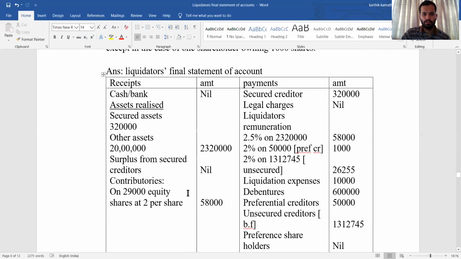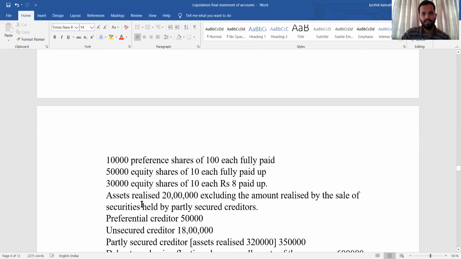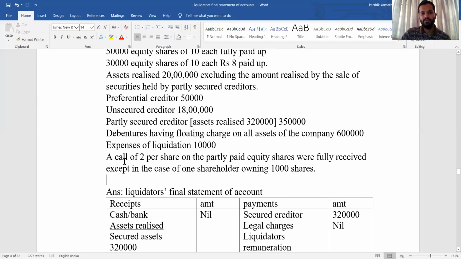And what about contributories? On the receipt side, contributories: the 10,000 preference shares as well as the 50,000 equity shares are fully paid up, but the 30,000 equity shares of 10 each are 8 paid up. So there are partly paid shares. Afterwards it is fully paid by calling 2 per share.